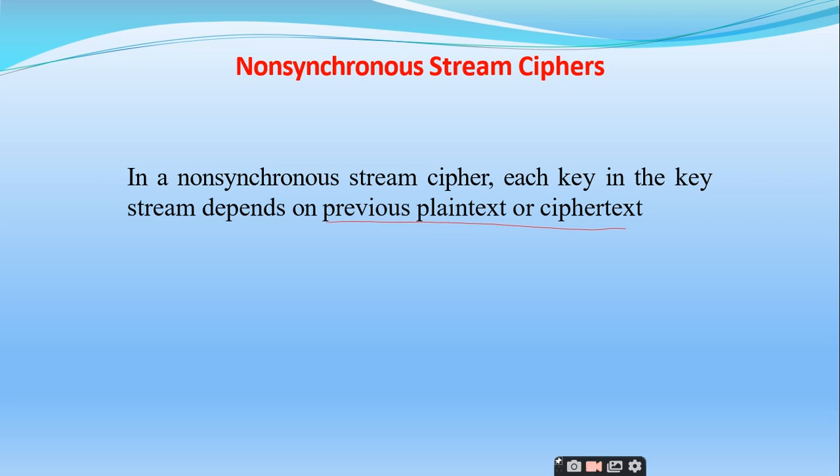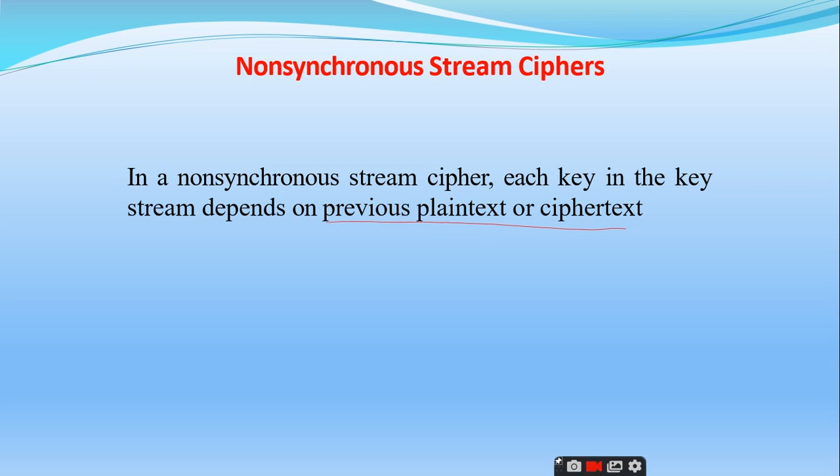Right. And the two categories of the stream ciphers are the synchronous and non-synchronous or asynchronous. In synchronous, the key is independent of the previous plain text or the ciphertext, but in the asynchronous stream ciphers, the key relies on the previous ciphertext.